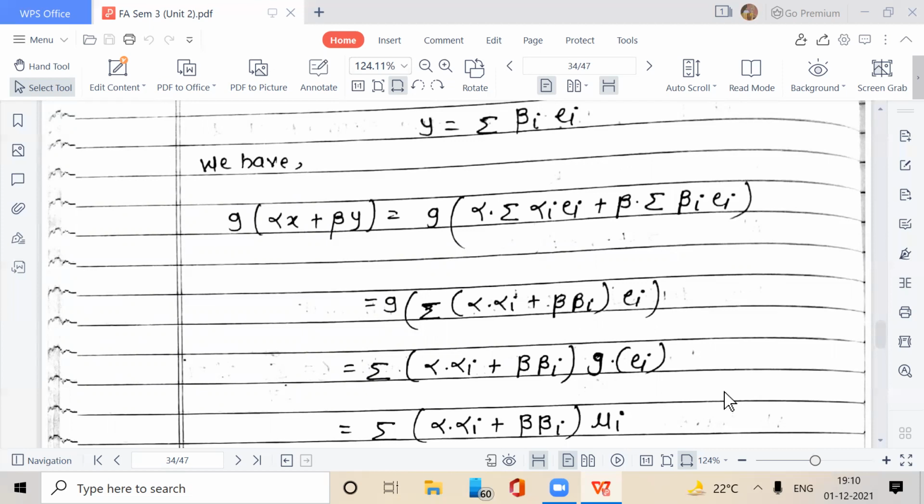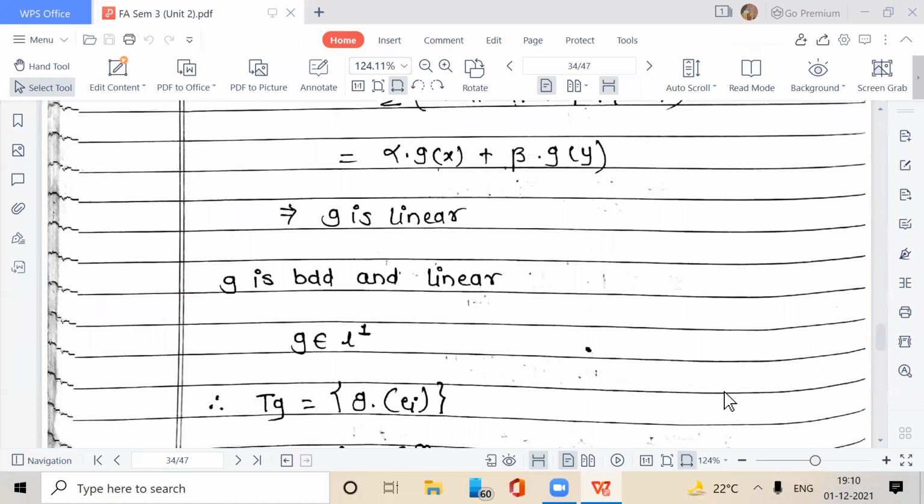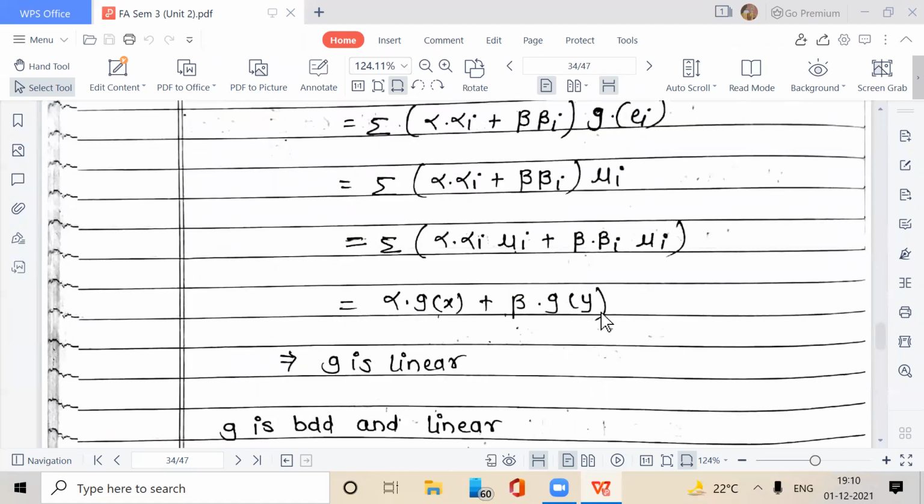Is equal to summation alpha into alpha I plus beta into beta I, bracket close, into mu I. Is equal to alpha into summation alpha I mu I plus beta into summation beta I mu I is equal to alpha into g of x plus beta into g of y. Hence, G is bounded and linear. So, G belongs to L1 dash.